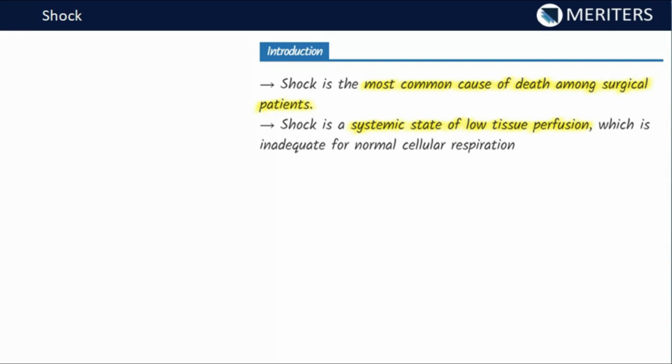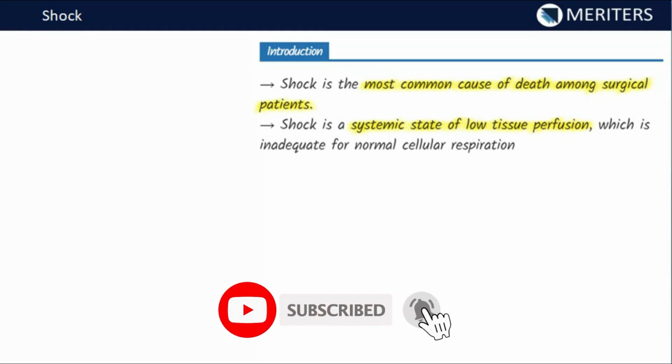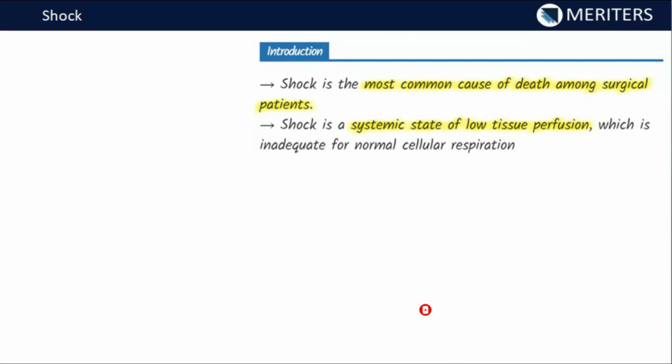So what is shock? Shock is basically the systemic state of the body in which there is no adequate tissue perfusion. So the body has failed to maintain adequate tissue perfusion, and that's the reason the cells are not able to get enough oxygen to keep up with their metabolic demands. So what happens? Cells start doing anaerobic respiration where it is possible.